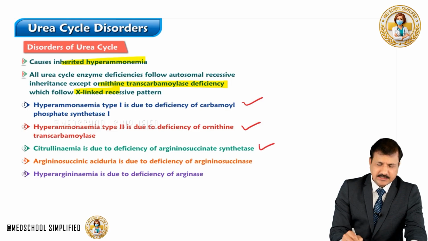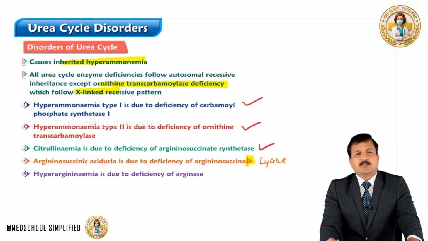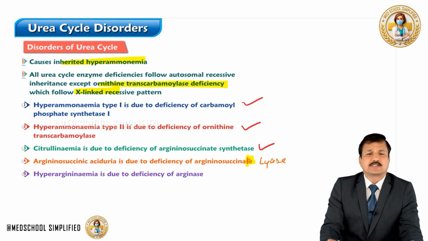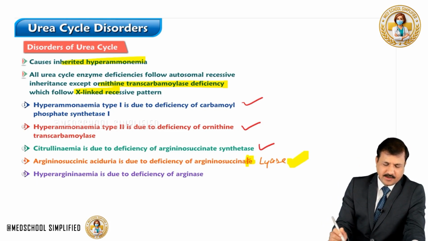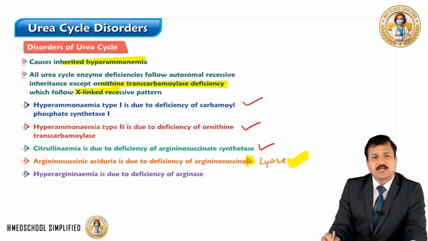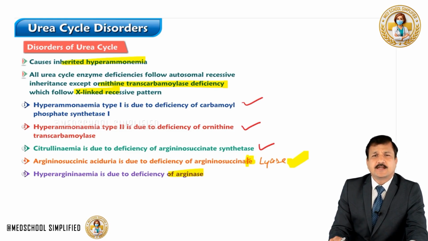Number 3 is citrullinemia because of deficiency of argininosuccinate synthetase enzyme. Now number 4 is argininosuccinate aciduria due to deficiency of argininosuccinate lyase enzyme. And number 5 is hyperargininemia due to deficiency of arginase enzyme. These are 5 inherited disorders that lead to hyperammonemia.